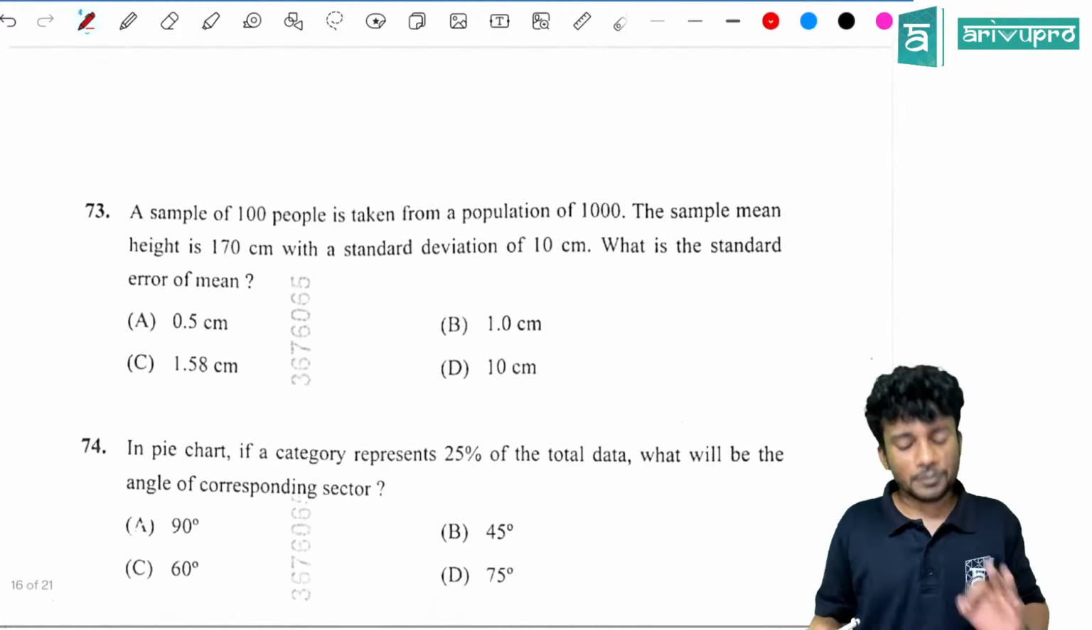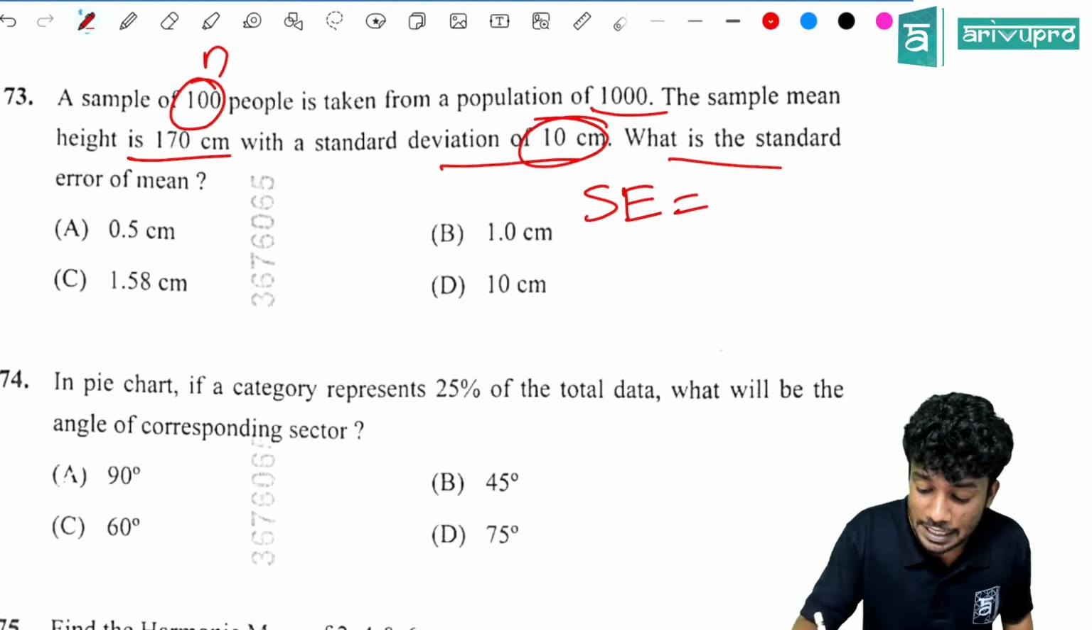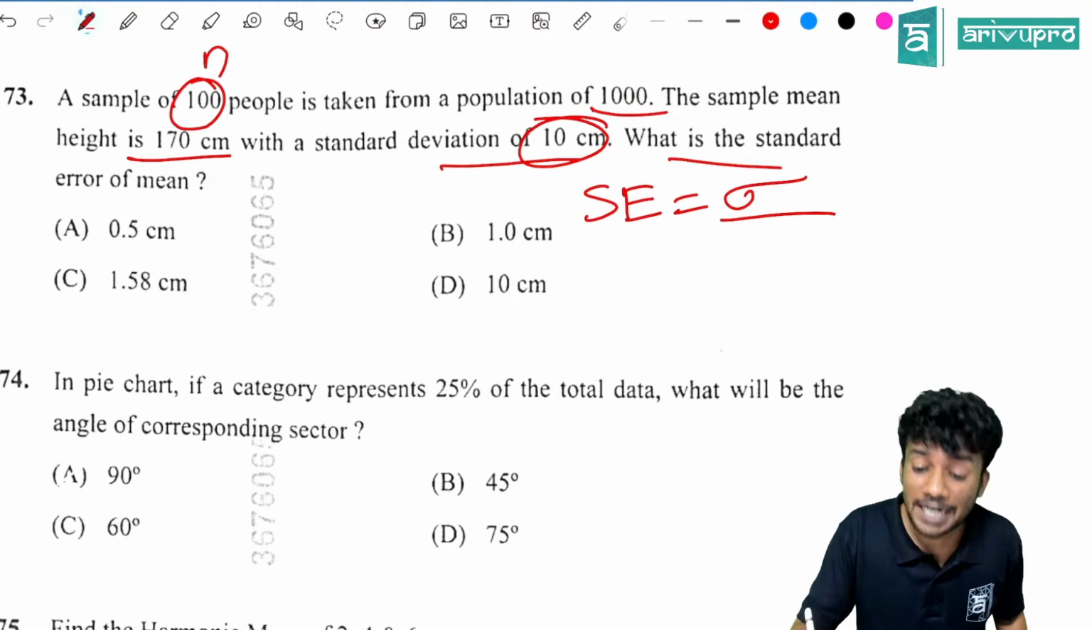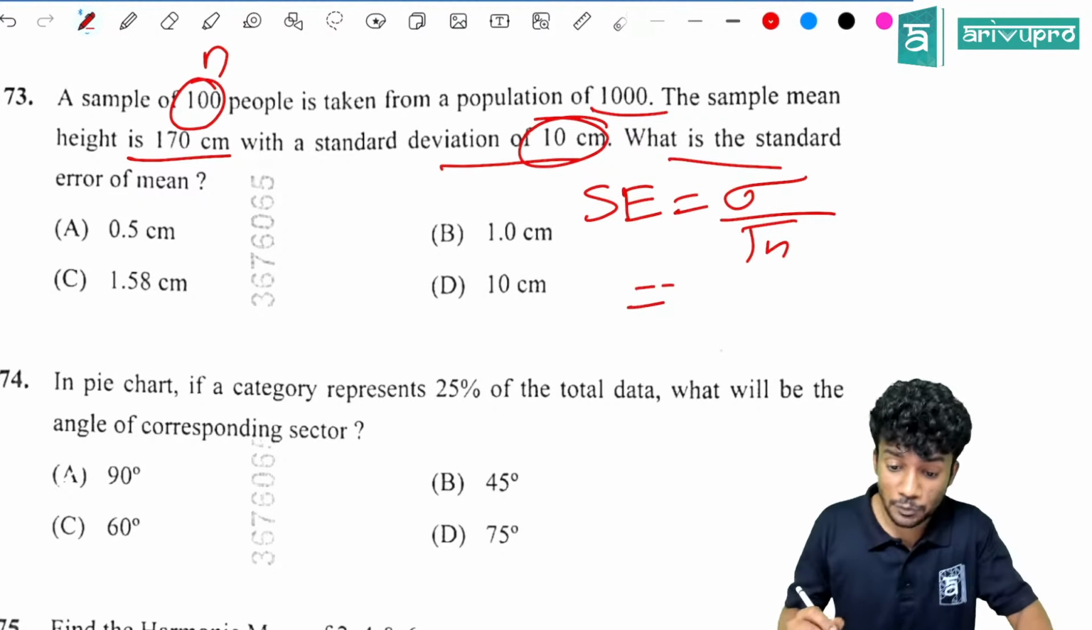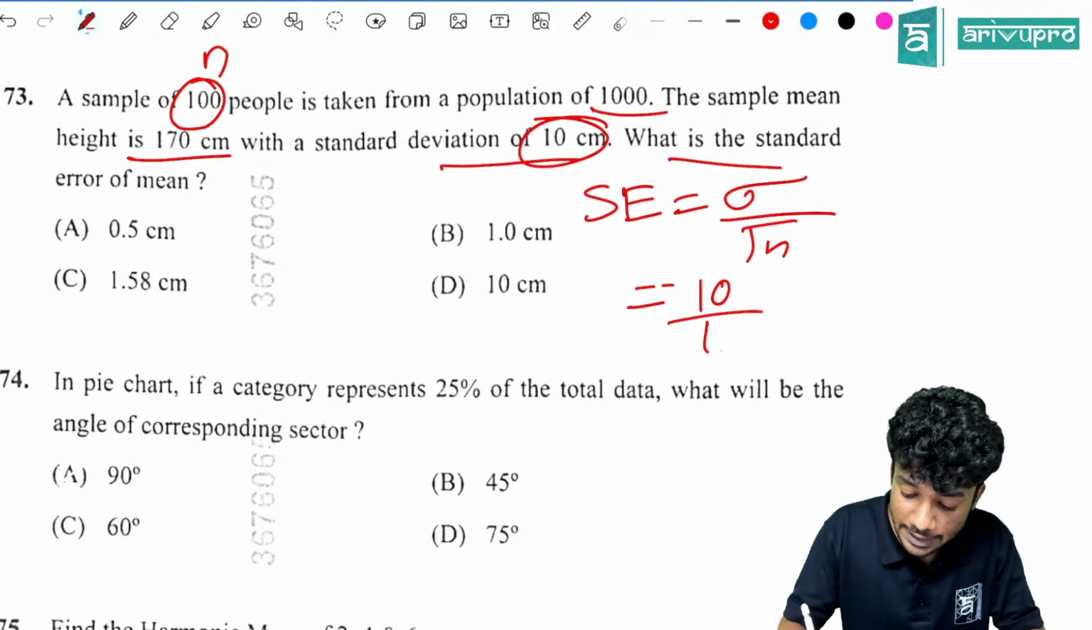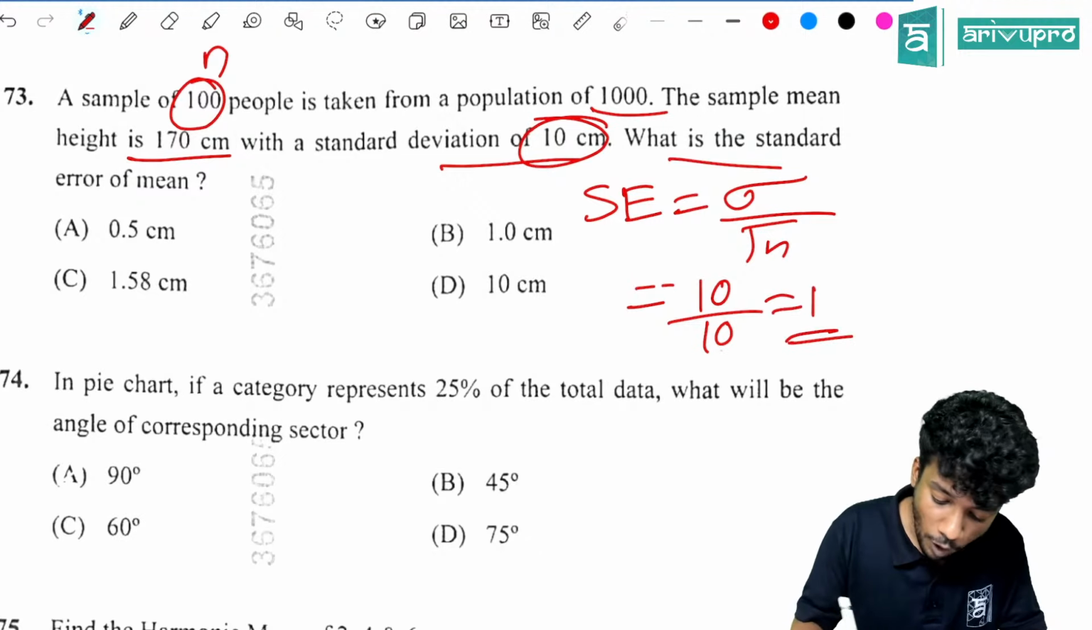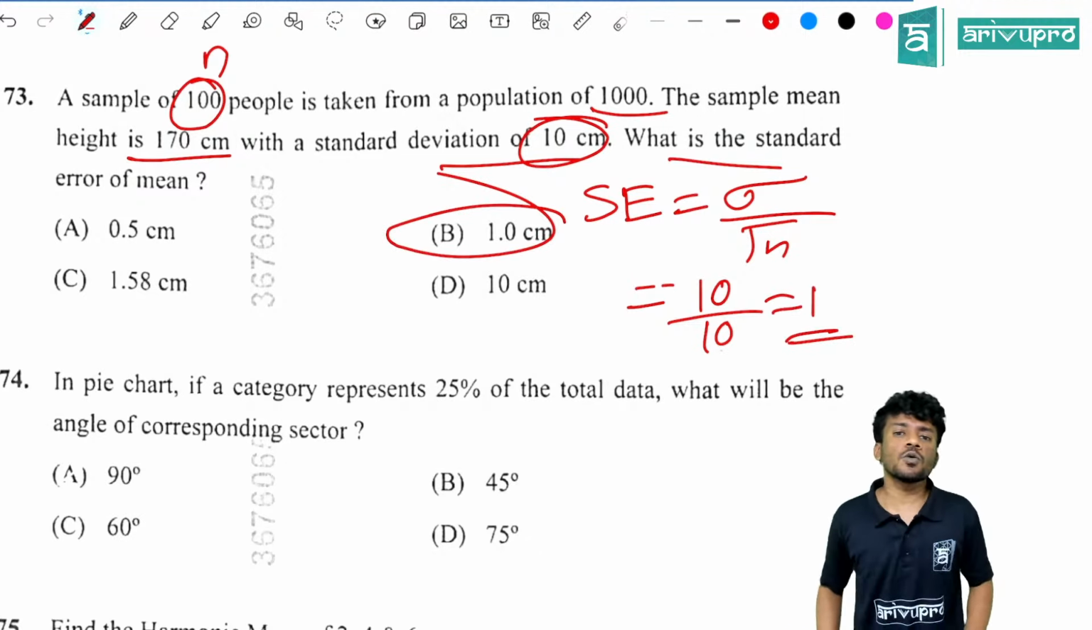Next question is 73. A sample of 100 is taken from a population of 1000. So sample size n is 100. Then the sample mean height is 170 with a standard deviation of 10 centimeter. What is the standard error? What is the equation of standard error? SE is equal to sigma divided by root n. Sigma value is given, right? 10 divided by 10, which is equal to 1. So option B, 1.0 centimeter.